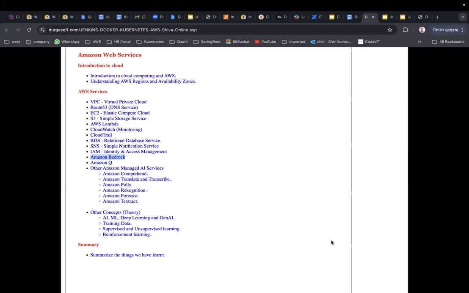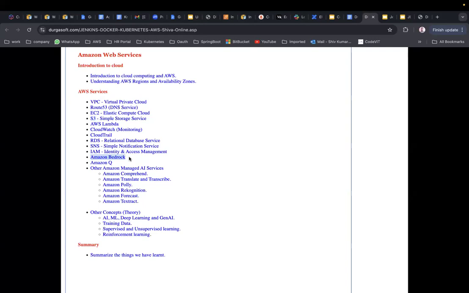How do you train a model with your organization's data, so that your organization's team can use that AI model to solve problems very quickly? We are going to connect this Amazon Bedrock model with an Amazon S3 bucket, where we will store the data that we are going to train our model with, and Amazon Bedrock will give the answers from that.